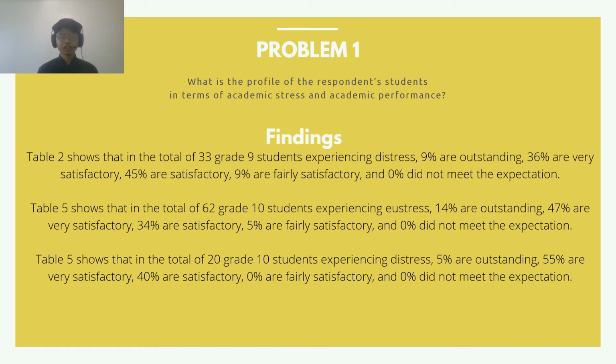Table 5 shows that in the total of 62 grade 10 students experiencing eustress, 14% are outstanding, 47% are very satisfactory, 34% are satisfactory, 5% are fairly satisfactory, and 0% did not meet the expectation. Table 5 shows that in the total of 20 grade 10 students experiencing distress, 5% are outstanding, 55% are very satisfactory, 40% are satisfactory, 0% are fairly satisfactory, and 0% did not meet the expectation.